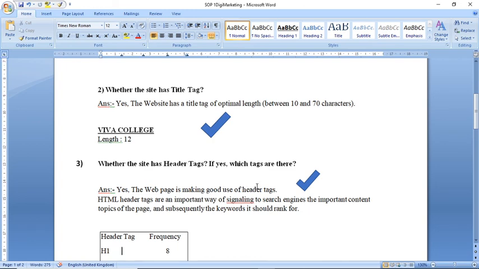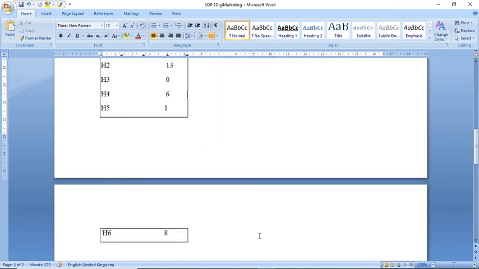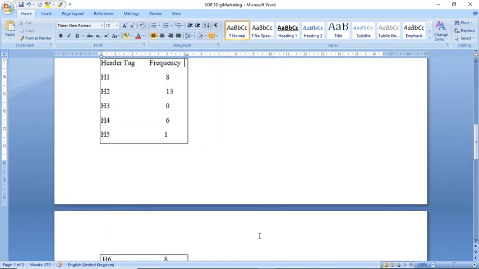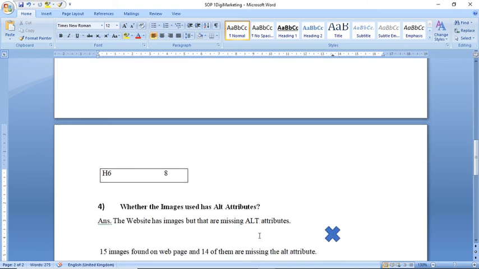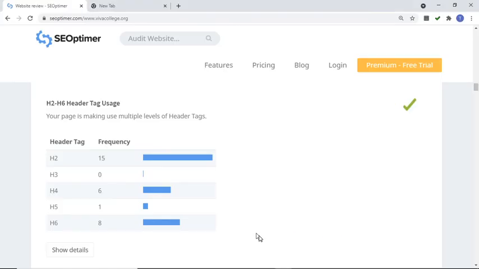HTML header tags are important way of signaling to search engines the important content topic of the page, and subsequently the keyword it is ranked for. So here is a keyword. H1 8 times, H2 13, H3 0, H4 6, H5 1, and H6 8 times. Next question, whether images use an alt attribute.